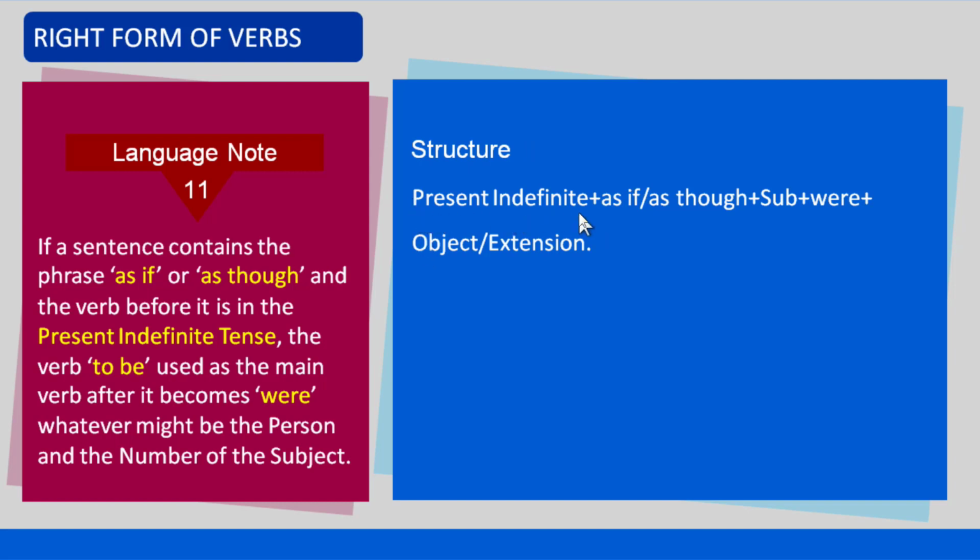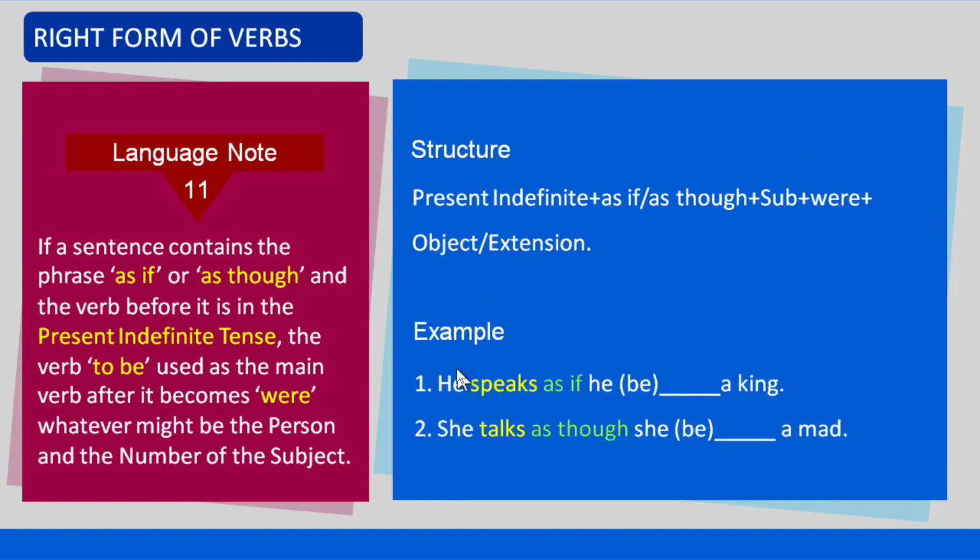Structure: present indefinite tense plus as if or as though plus subject plus were plus object or extension. Example: number 1, he speaks as if he were a king. Number 2, she talks as though she were a maid.